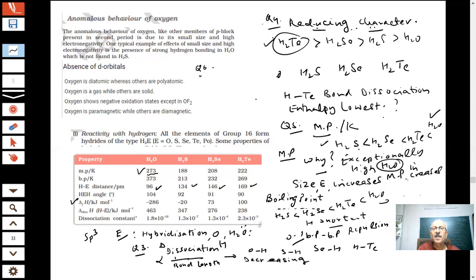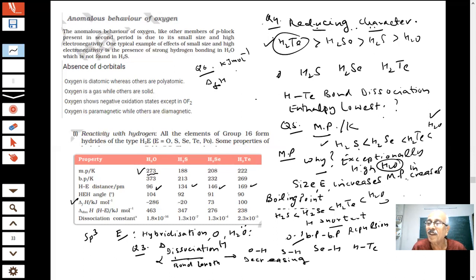Question 6. What is written? Delta fH, enthalpy of formation, in kilojoules. Always these are given in kilojoules per mole. Students, you have seen this in 11th class, we have studied all this. But we never give attention. Students don't even know the units of this.